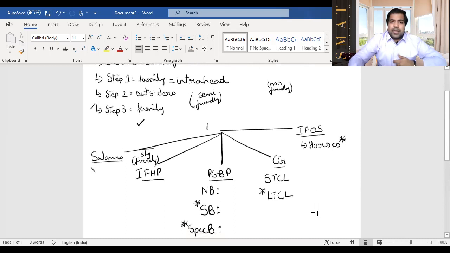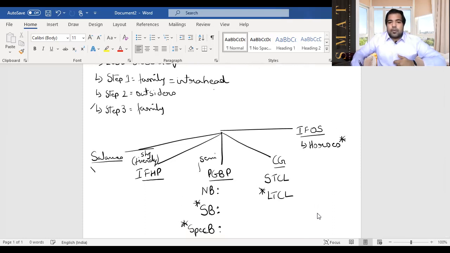So guys, the first thing that you will do, I'm just going to write this semi-friendly and non-friendly again there. This is semi-friendly, and this is non-friendly. You will know soon what this means, but just keep in mind, guys, there are 3 heads. IFHP is shy but friendly. PGBP is semi-friendly, basically talks to a few people, doesn't talk to a few, and capital gain is completely non-friendly.